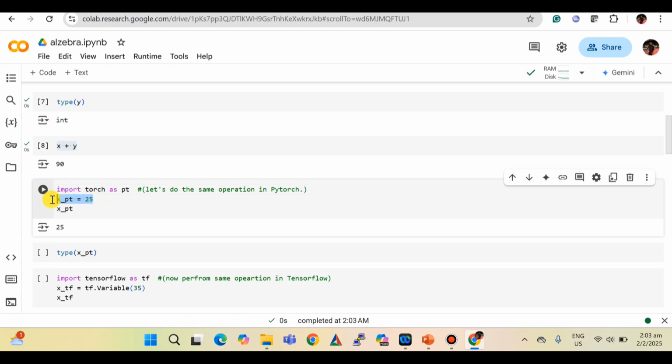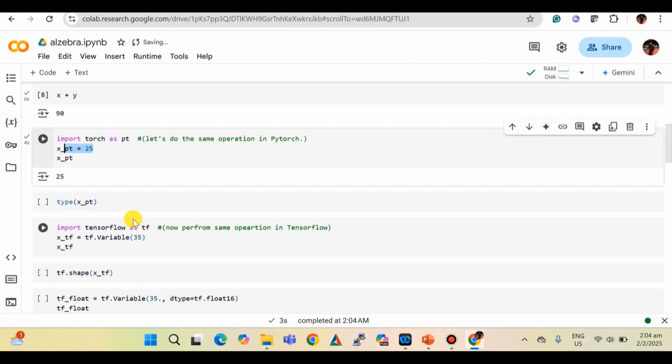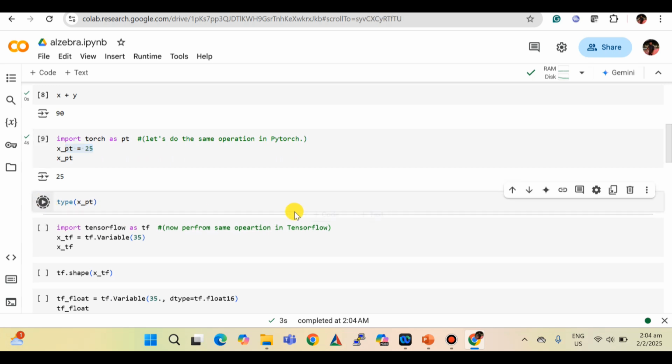Then here I define the value 25, where pt is just the import of PyTorch, and then I'm calculating the value of x_pt, which is 25 because I already defined it. So this is the operation in PyTorch.